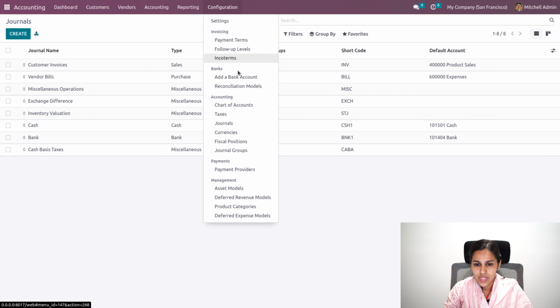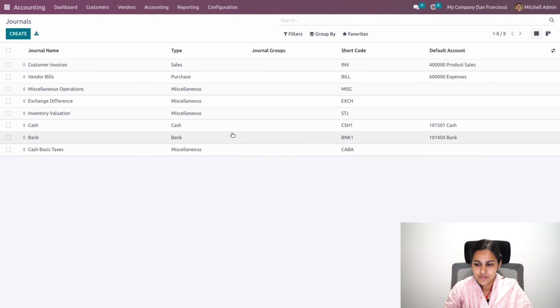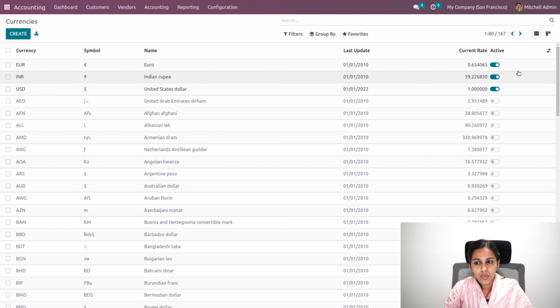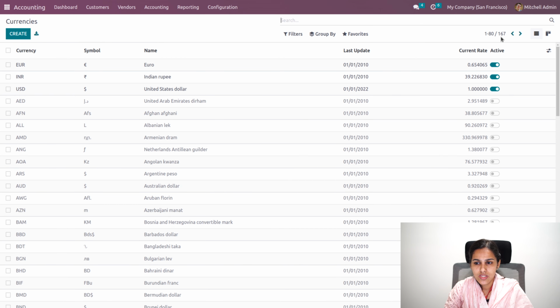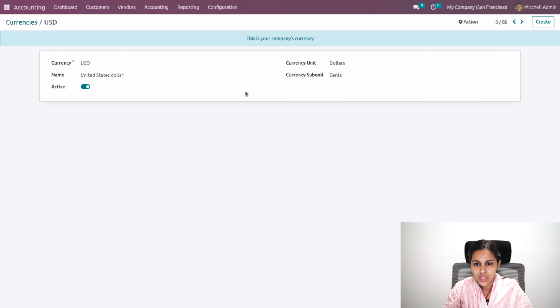Then we'll have another feature, that is currency. Odoo supports multi-currency, and here you can see all the currencies. That is 167 currencies that Odoo supports. Out of this, 3 are in active stage, and you can even see the last update date and the current rate of each currency. Here USD is the company currency.